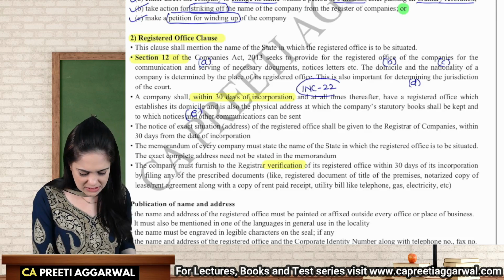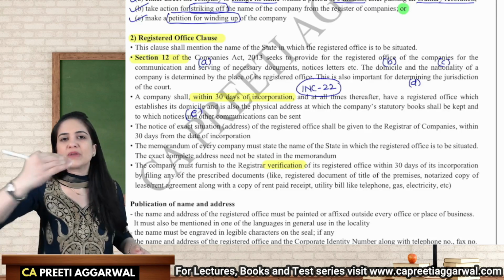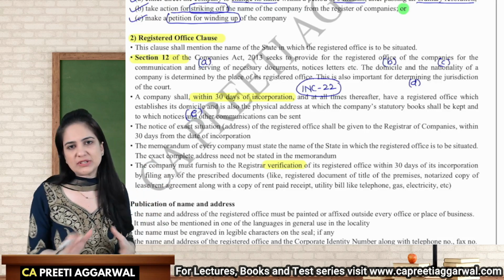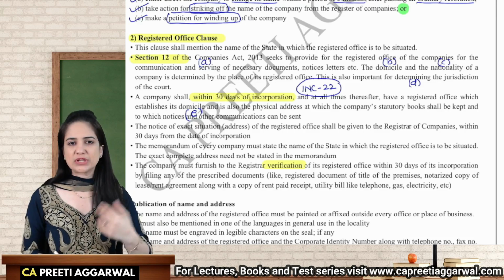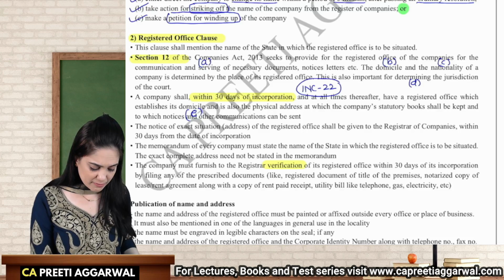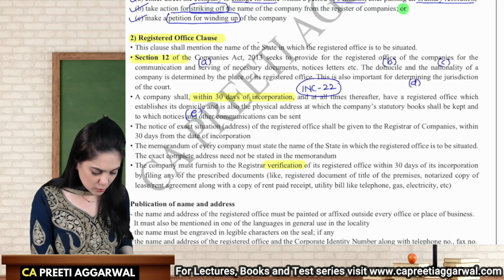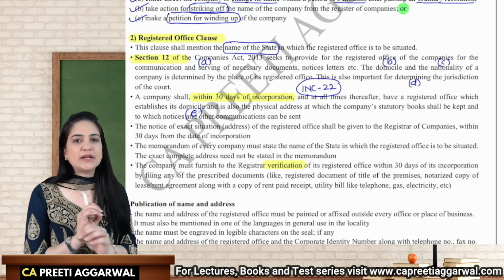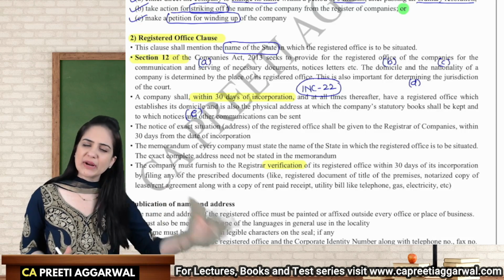INC 22 is basically filed to inform the ROC about the location, and it is also filed in case of change of registered address. So that is a form which informs the ROC about the exact address. In my memorandum, I need to mention only the name of the state. The exact address need not be mentioned. That can be separately communicated to the ROC.